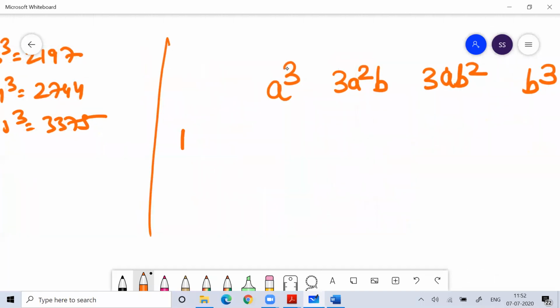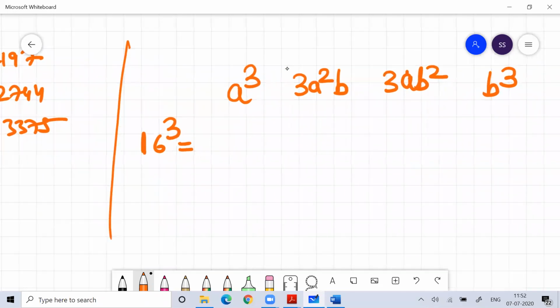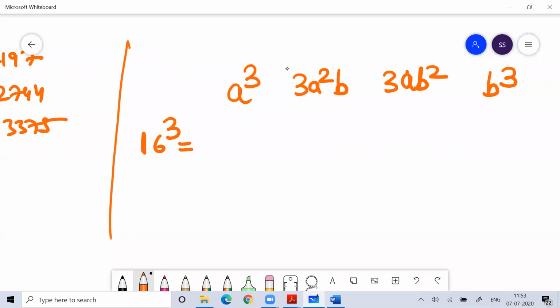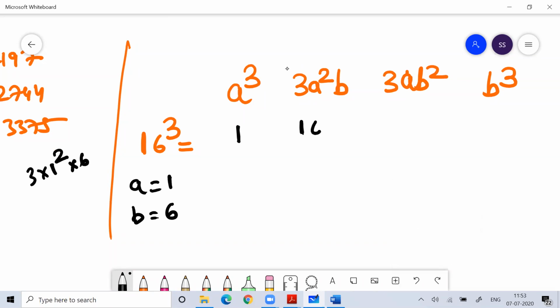Suppose I want the cube of 16. This is a shortcut formula from Vedic mathematics. So a for me would be 1 and b for me would be 6. What is 1 cube? 1. What is 3a square b? 3 into 1 square into 6, that is 18.